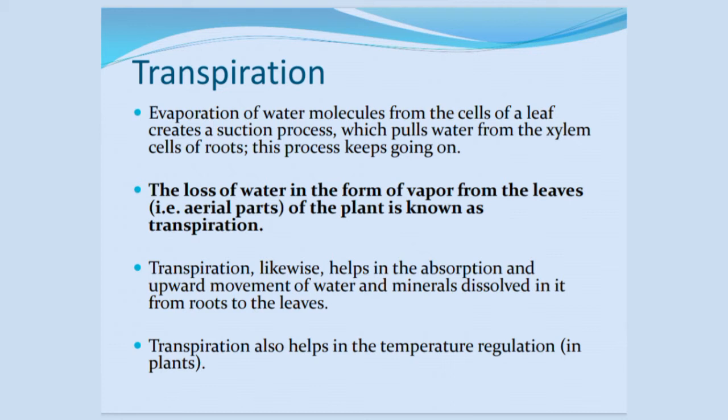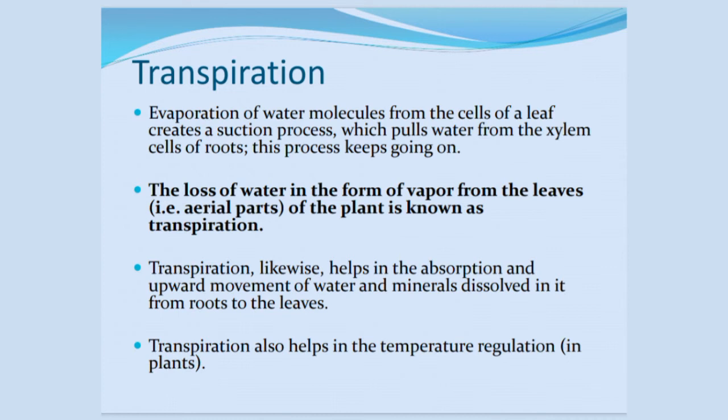It is important for 1 mark: define transpiration. It is the process of loss of water in the form of vapor from the aerial parts of the plant.